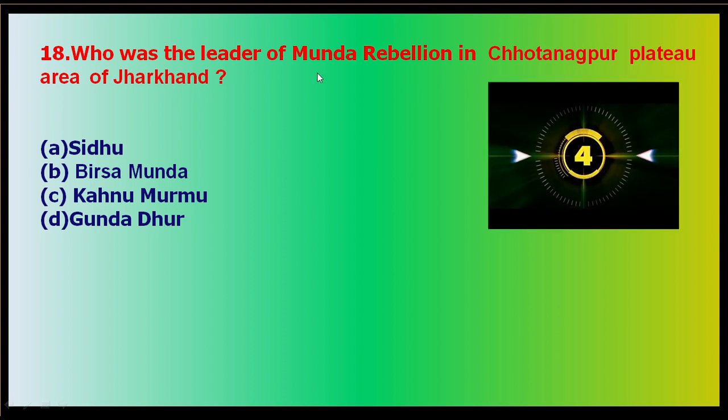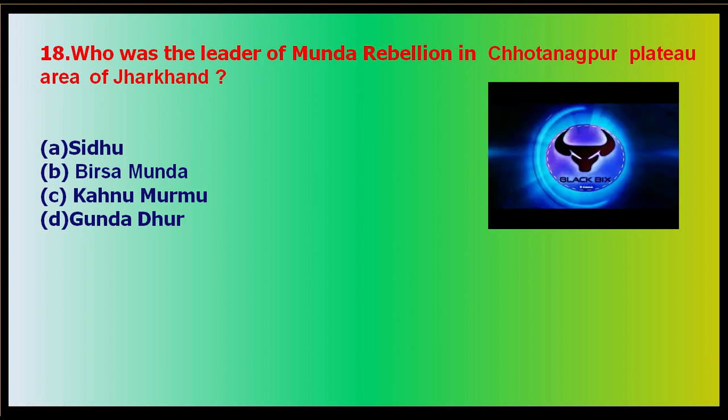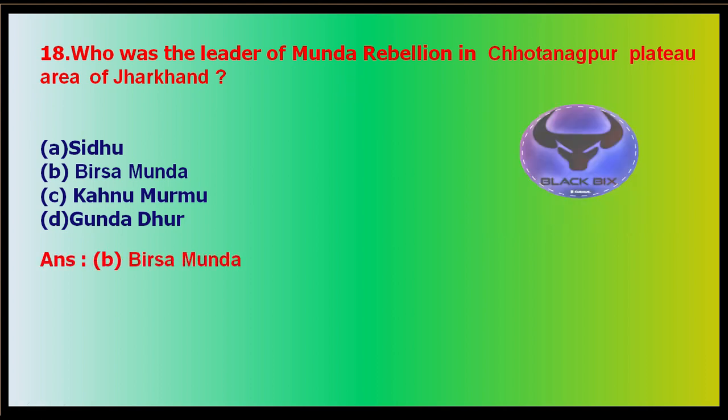Who was the leader of the Munda Rebellion? Let's see the answer. The answer is Birsa Munda, a young tribal leader of the Mundas. You will get to know more about it in the next question. So the Munda leader was Birsa Munda, and he died at just 25 years.